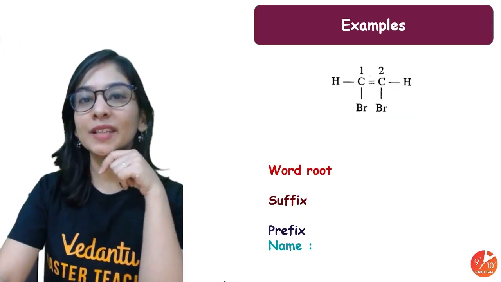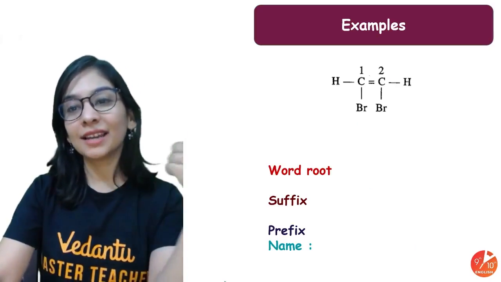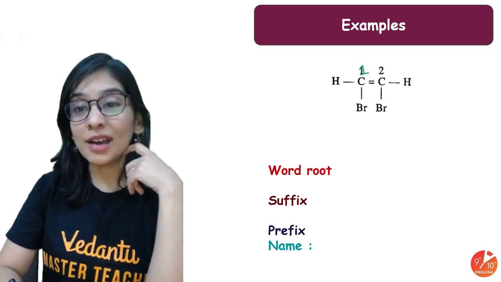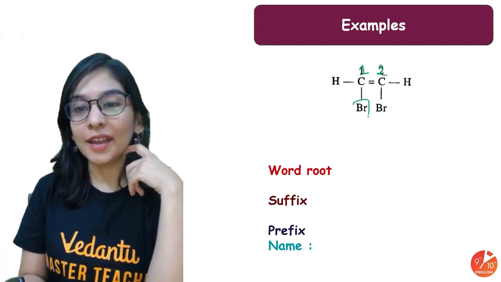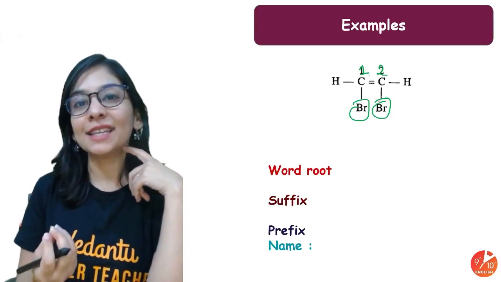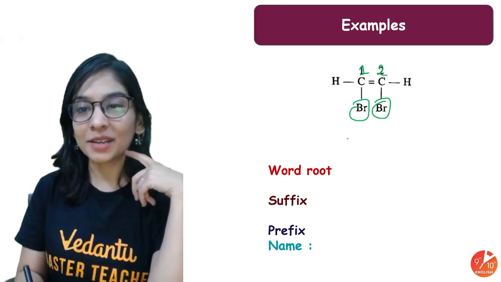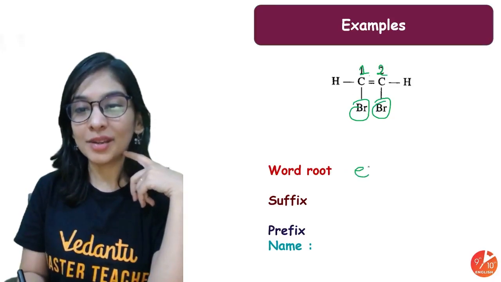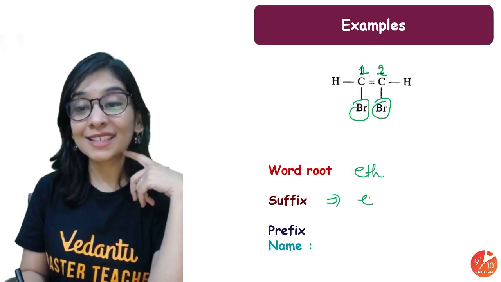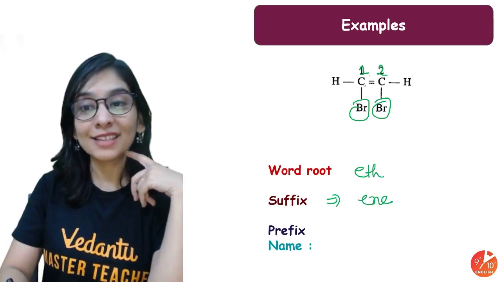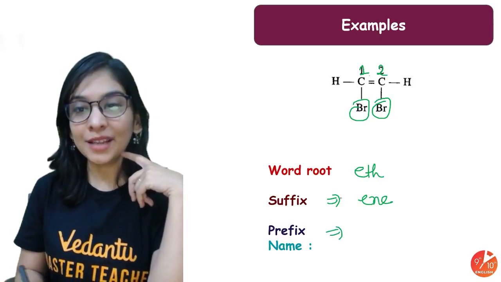Let's have one more example. What about alkene and alkyne? So I have 2 carbons, and on both carbons there is a prefix attached, that's the bromo group, right? The word root for 2 carbon is eth. Here the suffix is ene, if I'm not wrong, because a double bond is there. Prefix is what?